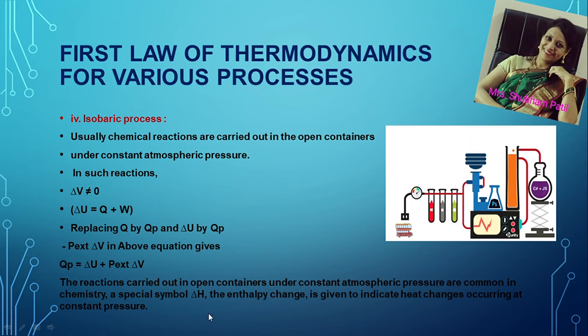A special symbol delta H is used to indicate heat changes occurring at constant pressure. Thus, for an isobaric process, we have the expression Qp is equal to delta U plus P external delta V.